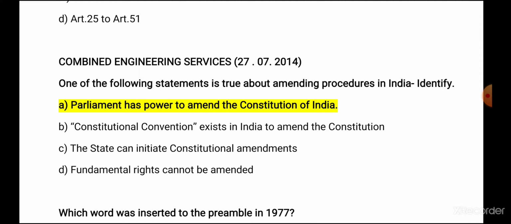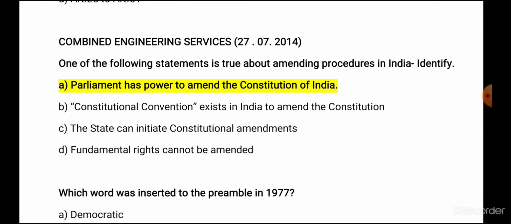In this we read Article 368, right? While discussing that, I said there are three types of amendment, and all can be done only by the Parliament. In one case, where the amendment affects the federal structure, it has to be amended with a special majority of Parliament and ratification by half of the states. So overall, Parliament has the power to amend the Constitution. So answer A is correct here.